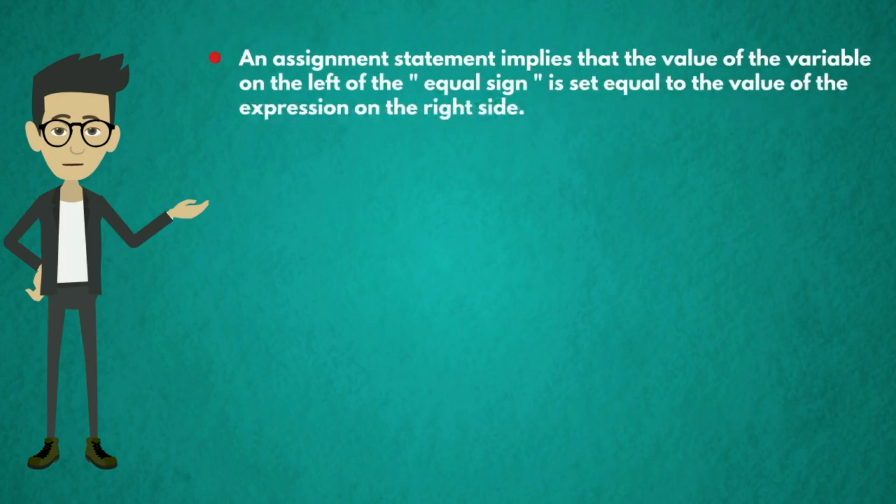An assignment statement implies that the value of the variable on the left of the equal sign is set equal to the value of the expression on the right side. For example, here year equal to year plus 1. Let the value of year be 2004. Then on the right side, we have year plus 1, that is 2005. Now the year value is updated and year equal to 2005.